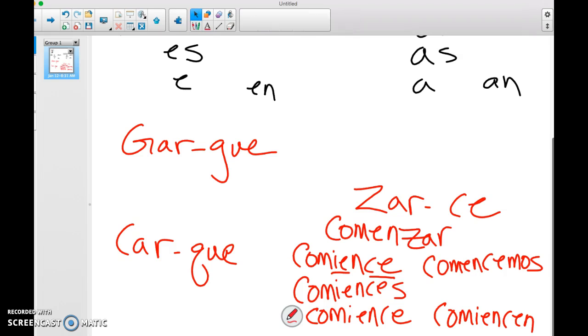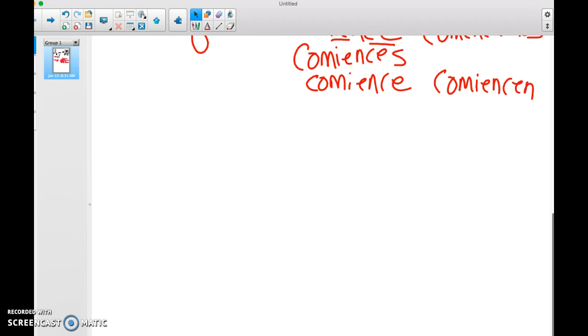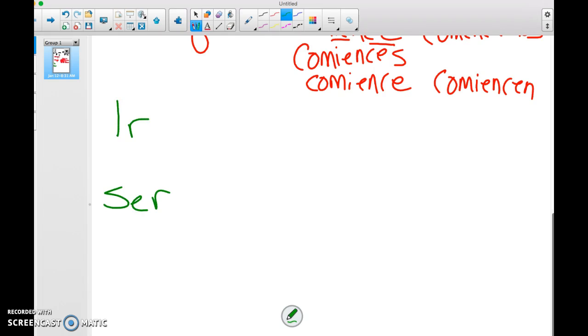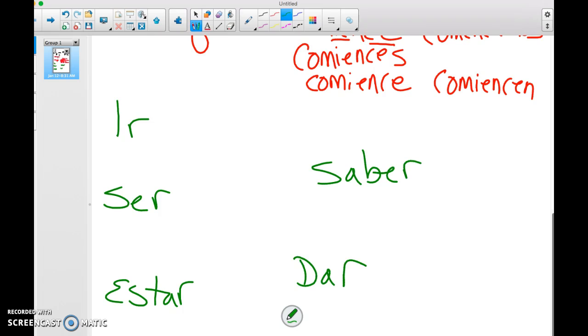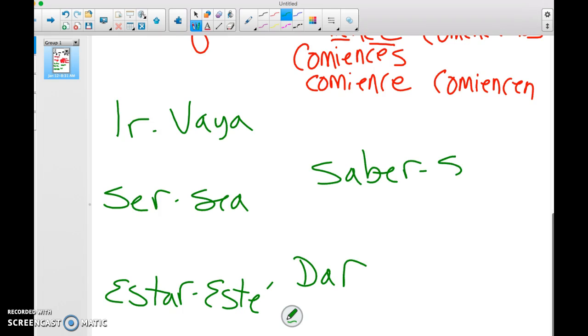Okay, let's continue on. There are five irregulars. What are they in the subjunctive? Ir, ser, estar, saber, and dar. Good. So quickly, what does ir become? Vaya. What does ser become? Sea. What does estar become? Esté, with an accent. Good. In all forms but the we. What does saber become? Sepa. And what does dar become? Dé, with an accent on the yo and the he, she forms.